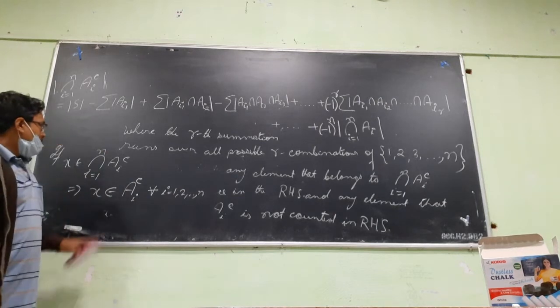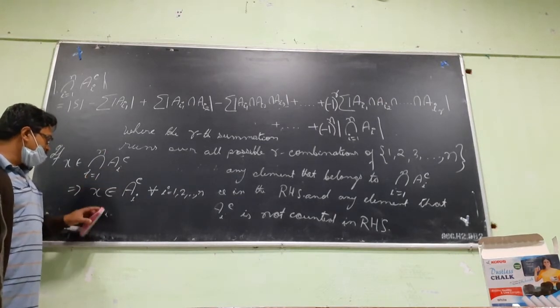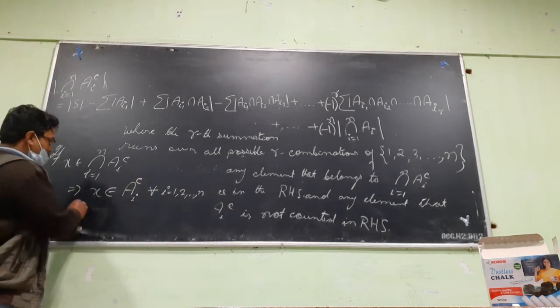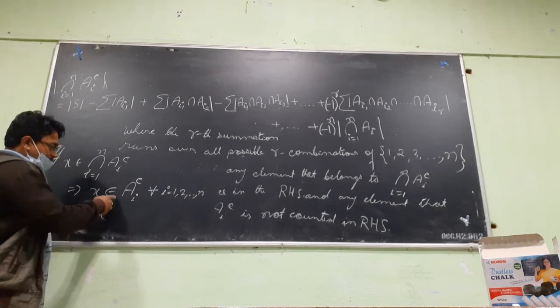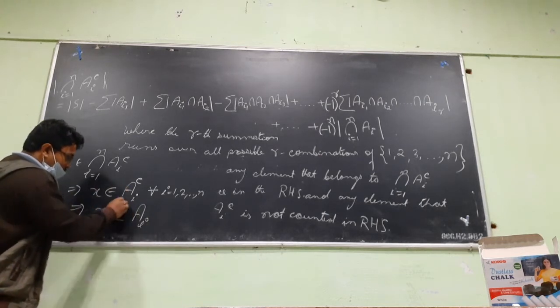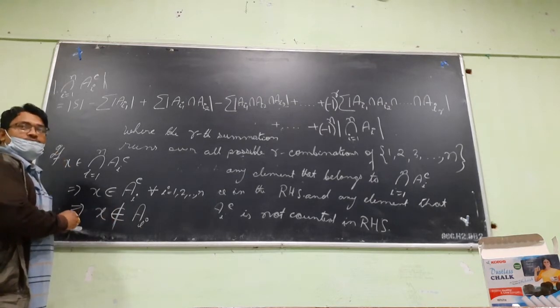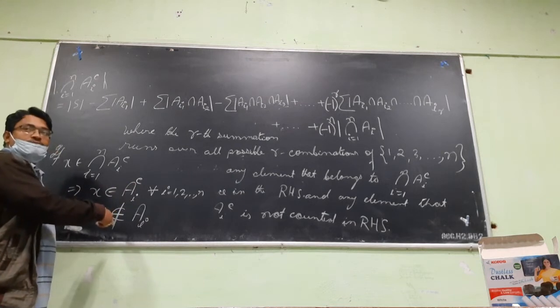X is there in this complement, intersection of this complement means X is there in A_i complement for all i. If X is there in A_i complement, then X doesn't belong to A_i. Any element which is there in A_i complement cannot be there in A_i.